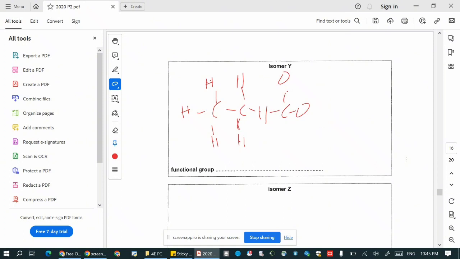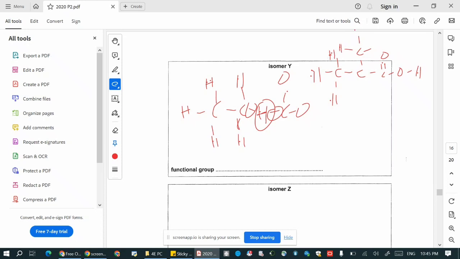It doesn't make sense, because hydrogen only shares one pair of electrons, it cannot share two pairs. So for this one, it's CH3, then it must join with another carbon and then another CH3. After that, join with the COO, C double bond O, single bond O, and then one more H. So this would be the structure for this isomer.